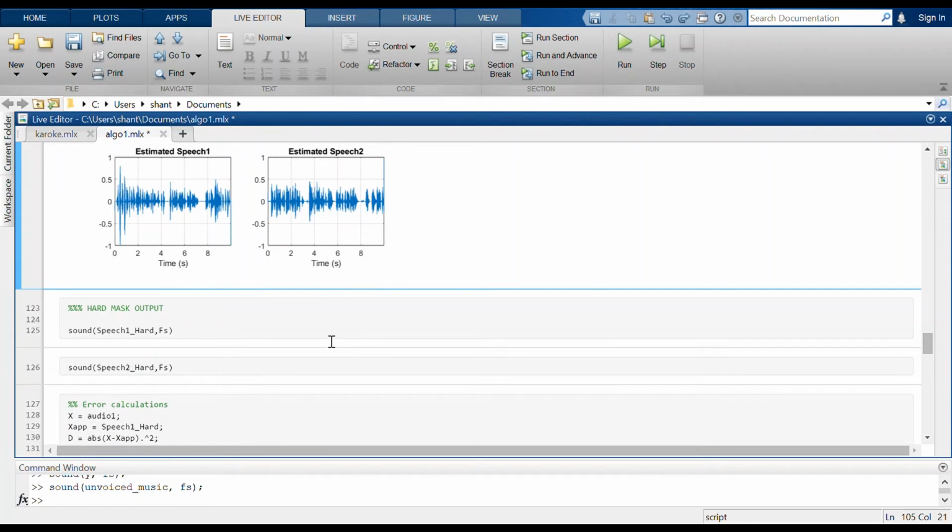So after taking the inverse Fourier transform we are having these two audios, that is the extracted audios from the mixture.